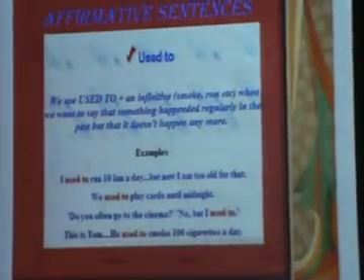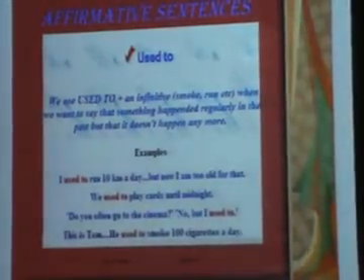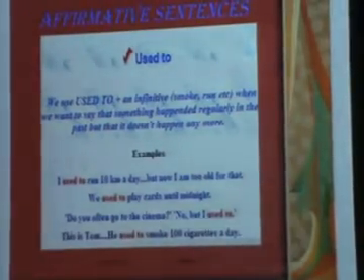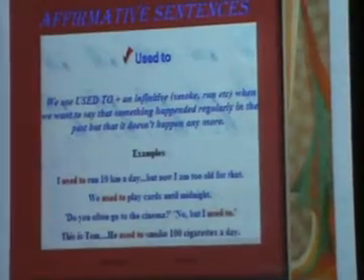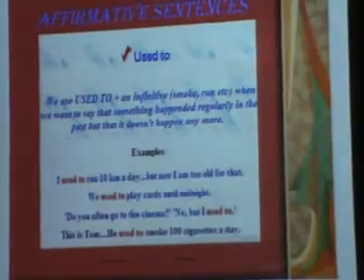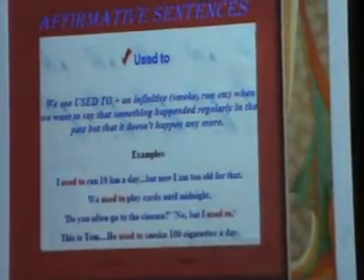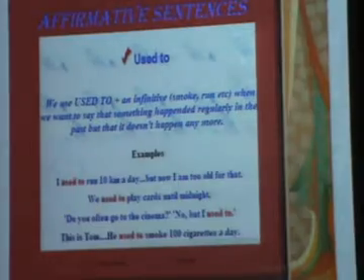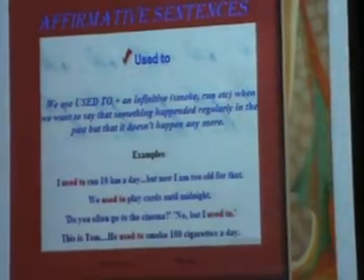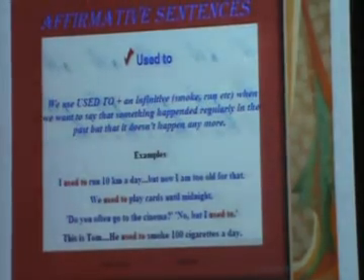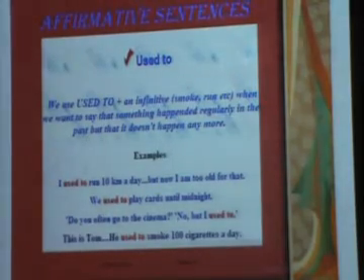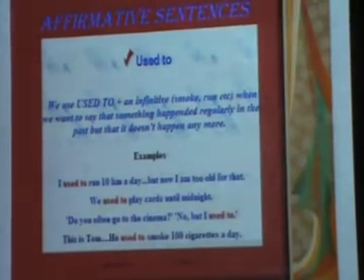When we start with affirmative sentences with used to, try to know first that after used to we use the verb in the infinitive without any addition, like used to smoke, used to run, used to play. And the usage of used to is when we want to say that something happened in the past, but it doesn't happen now. So I use used to when I want to tell someone about things that I did in the past, but now I don't do.